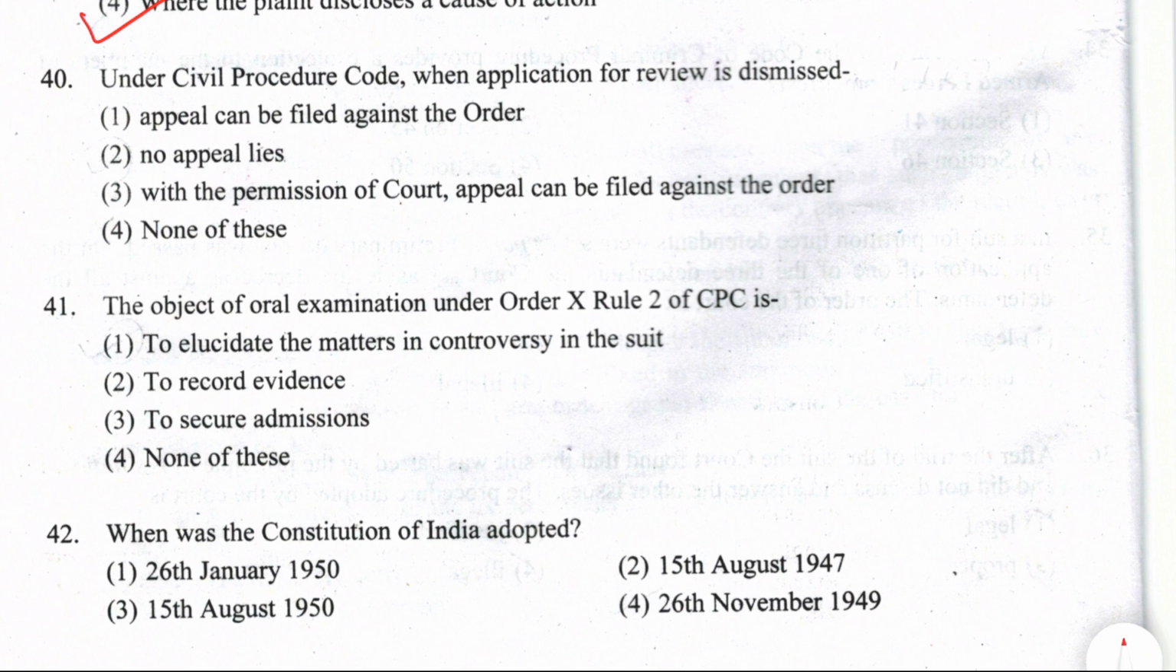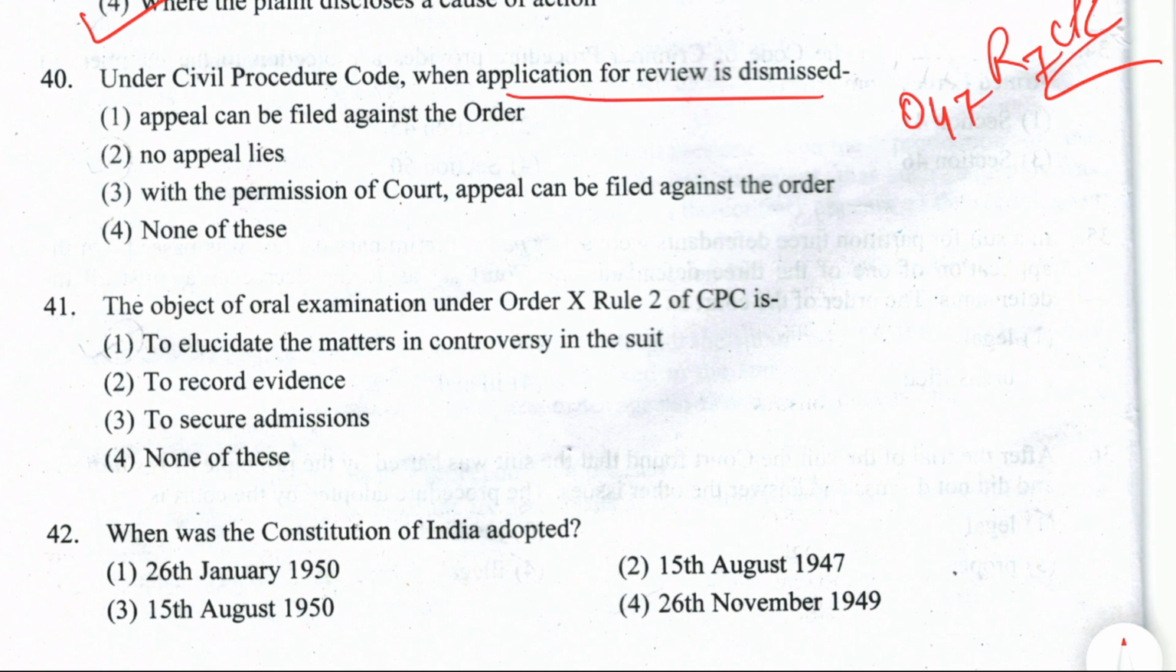Come to question 40. Under CPC, when an application for review, Order 47, Rule 7, is dismissed, option 1, appeal can be filed against the order, or option 2, no appeal lies, option 3, with the permission of the court appeal can be filed against the order, or none of the above. Where no appeal lies, option 2 is the right answer.